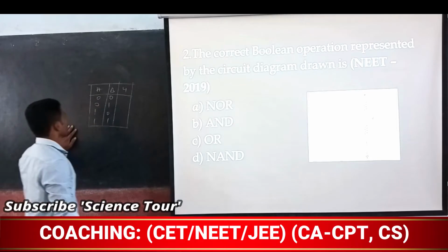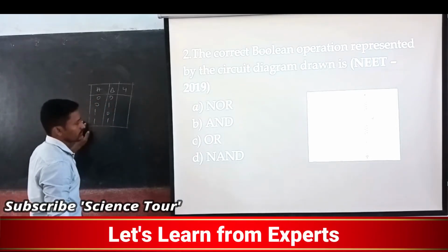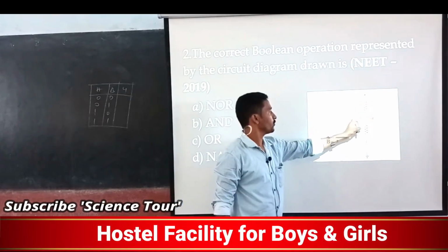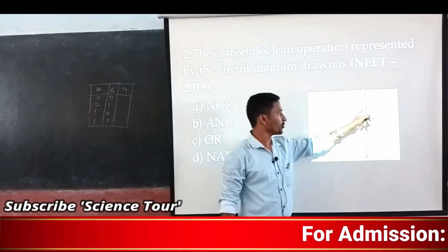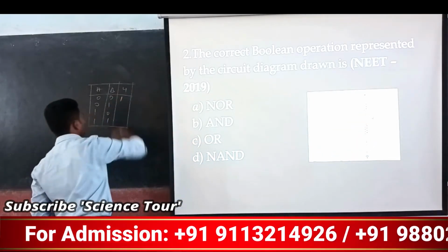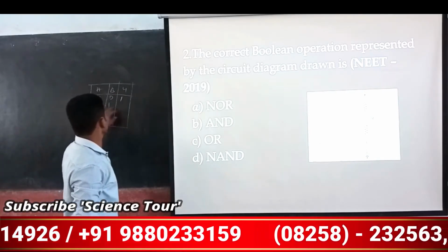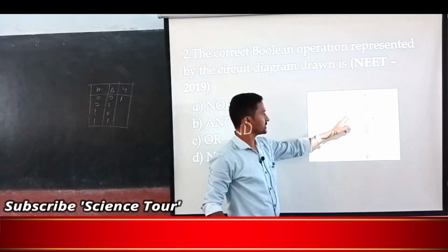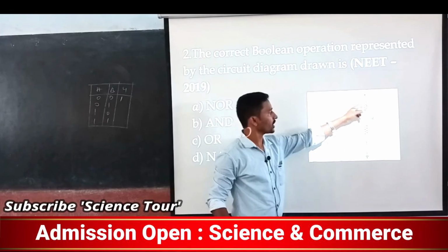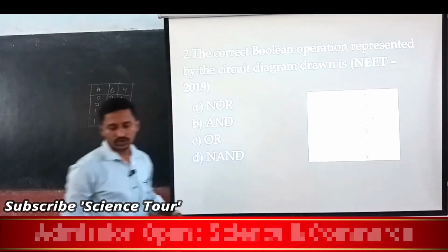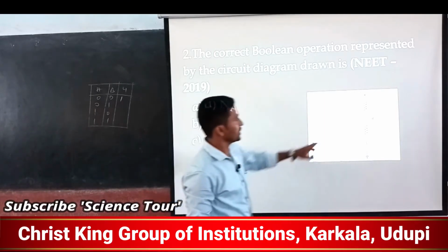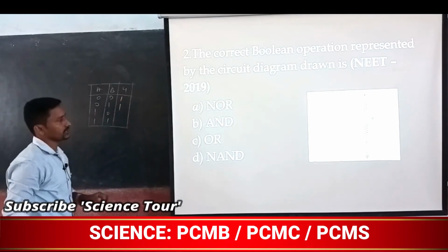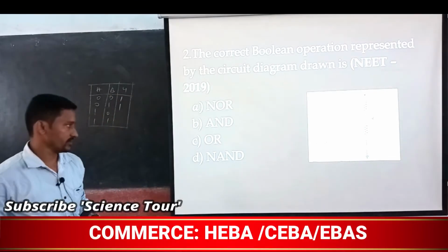Now, both are 0, okay, 0 means both are open. Both are open means the current won't flow through here; it will come here and the LED will glow. There is a 1 you are going to get. Now, 0 and 1: A is given 0, it is open, but this one is closed. Current will come from this one, and since the other is open, it won't go there, so the current will go from this side. What happens? It goes and glows here, that is nothing but 1, right? You will get the value here.